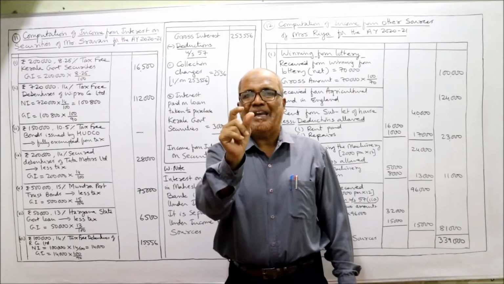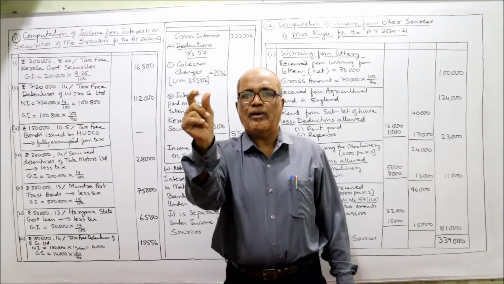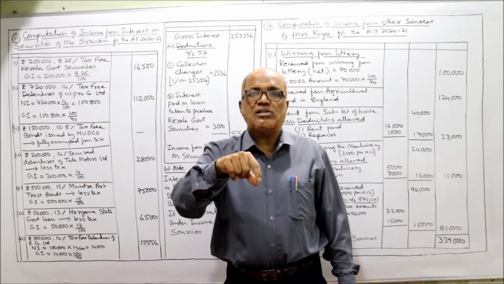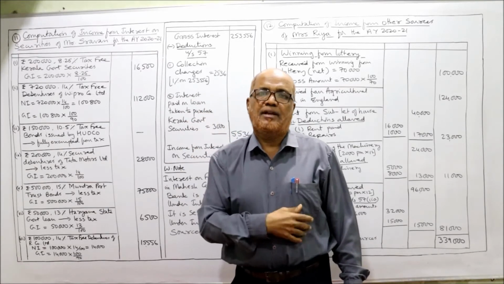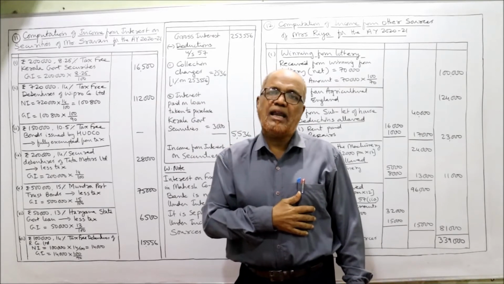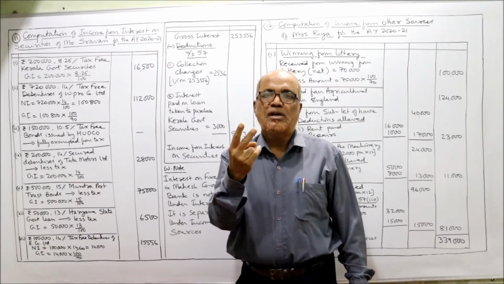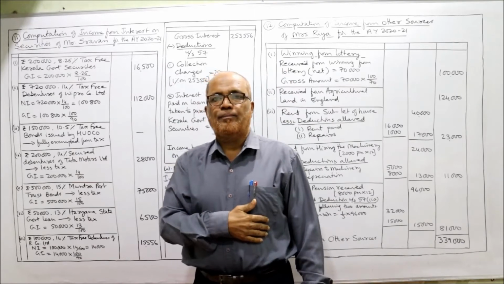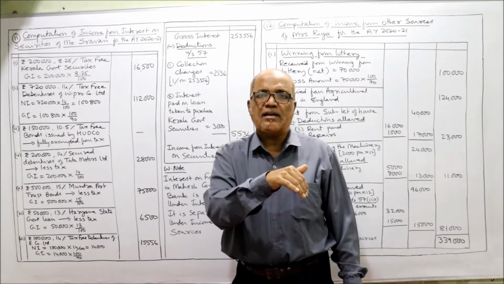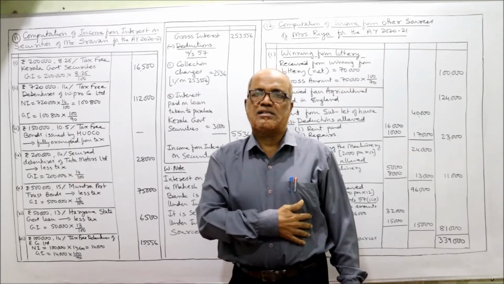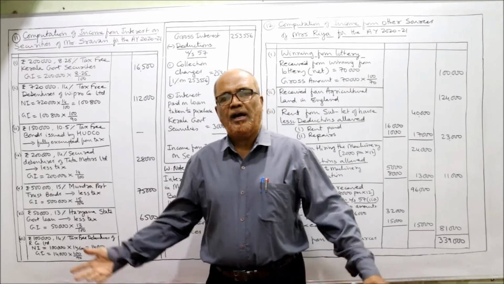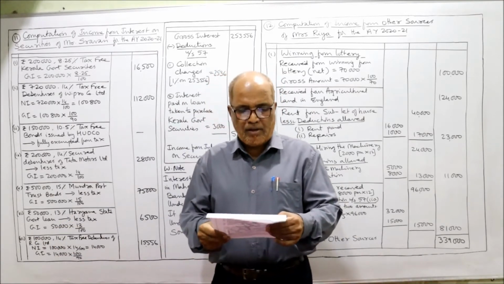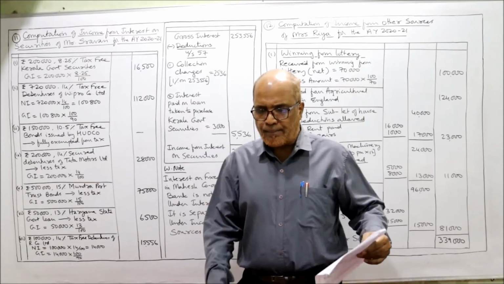The first step, net interest, face value into rate by 100. Then gross interest, net interest into 100 by 90. These are the two steps. For less tax security, for government less tax or commercial less tax security, only one step. GI is equal to face value into rate by 100. These are the provisions. Now, first one.